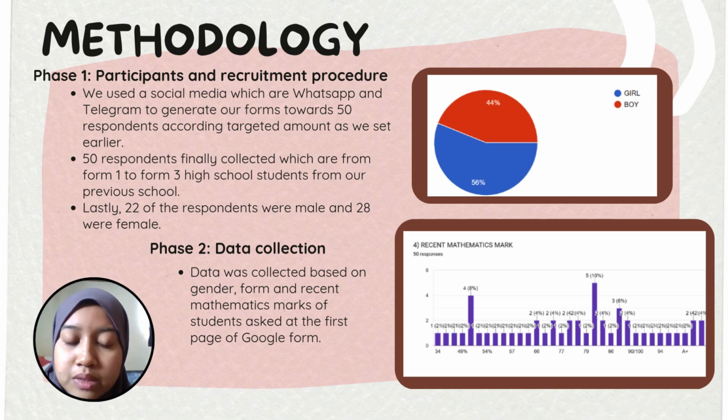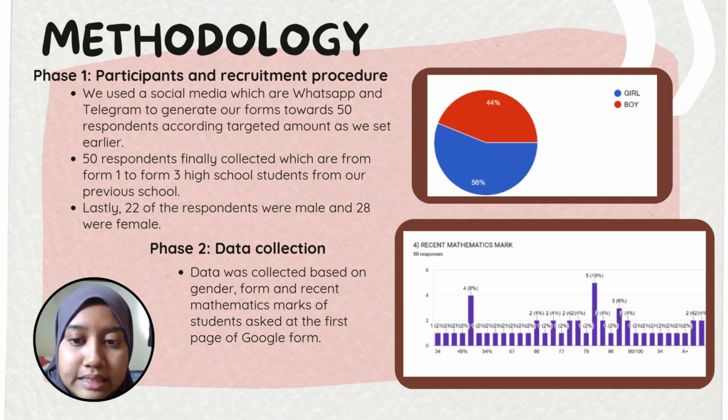We use social media, which are WhatsApp and Telegram, to distribute our form to 50 respondents. This is the amount that we targeted, and 50 respondents were finally collected, from Form 1 to Form 3 high school students from our previous school. So lastly, of the respondents, 22 were male and 28 of them were female.